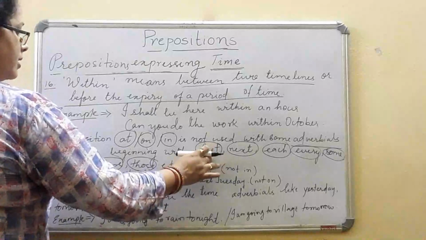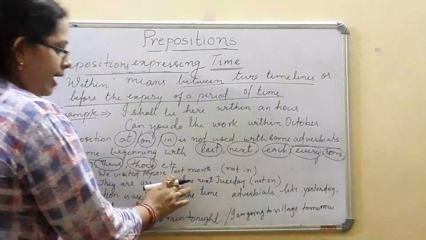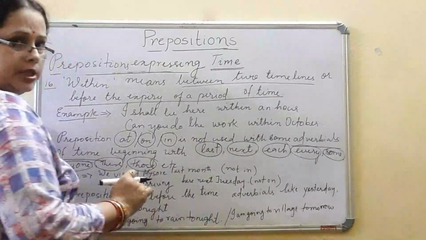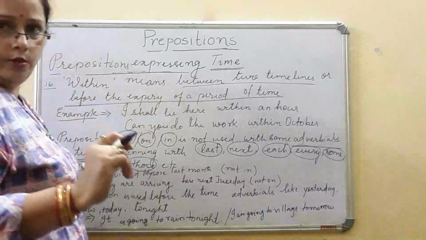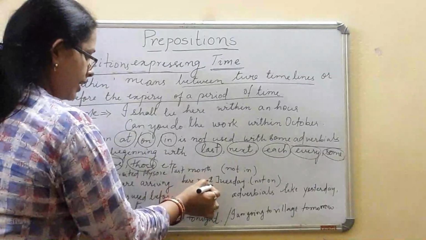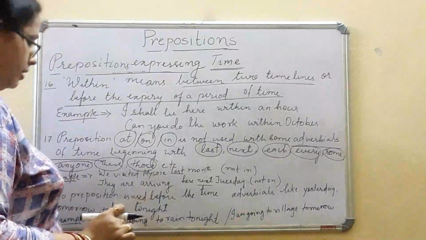Okay, these are the words. Here if these words are there, we cannot use at, on, in. They are arriving here next Tuesday. I cannot say they are arriving here on next Tuesday. Okay, if this word is here, no prepositions, as I have circled the words.